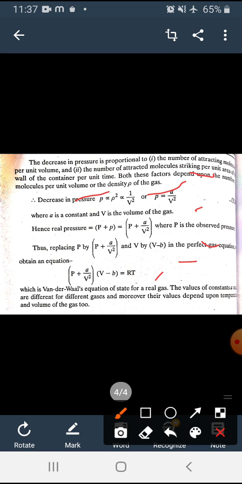The values of the constants a and b are different for different gases, and moreover their values depend upon the pressure, the temperature and the volume of the gas too.